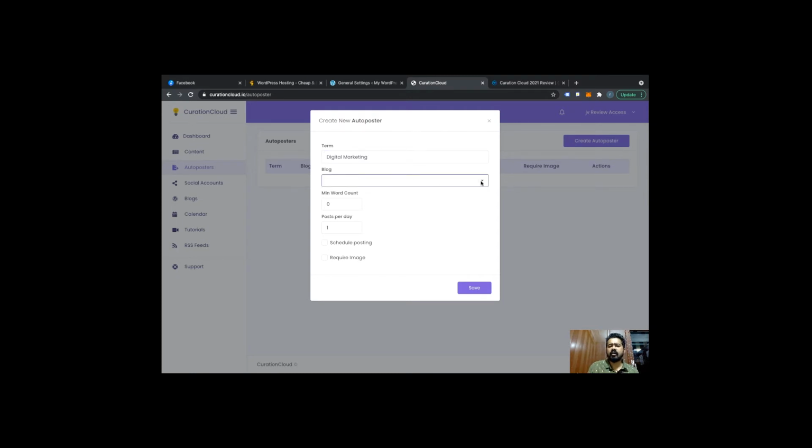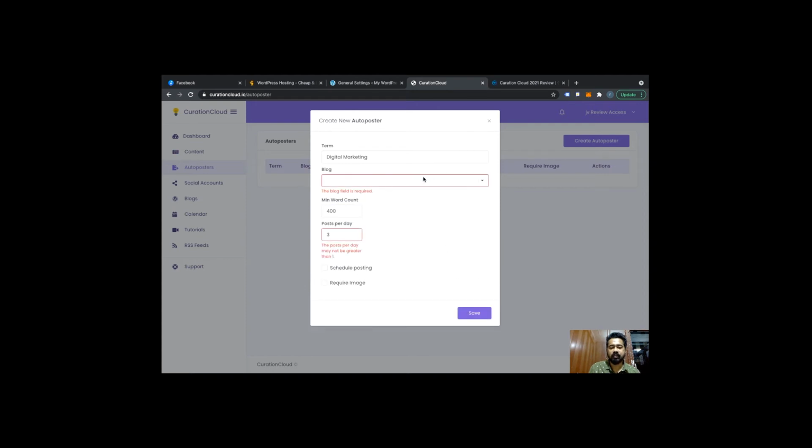I have not added any blog of my personal here, so you can also limit the post to 2, 3 and so on, and the minimum word count you want to have on your post. You can just put it here like 400 or 500. That can be great, and you have to just save it.